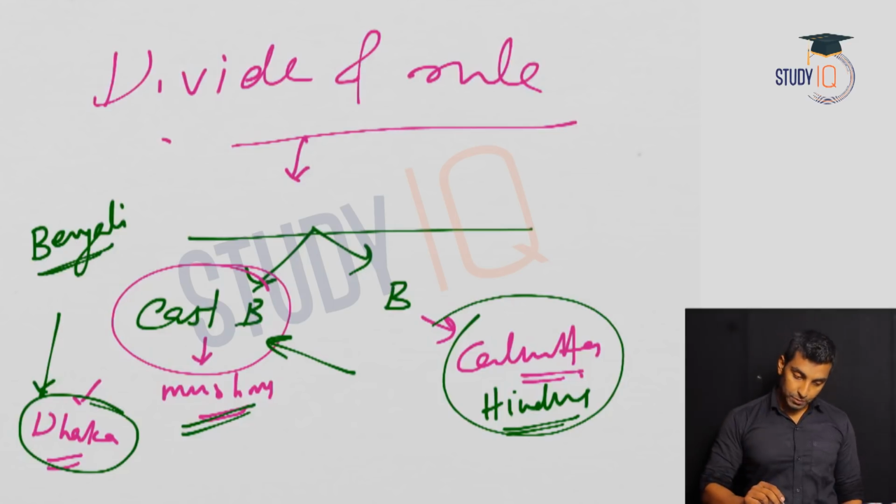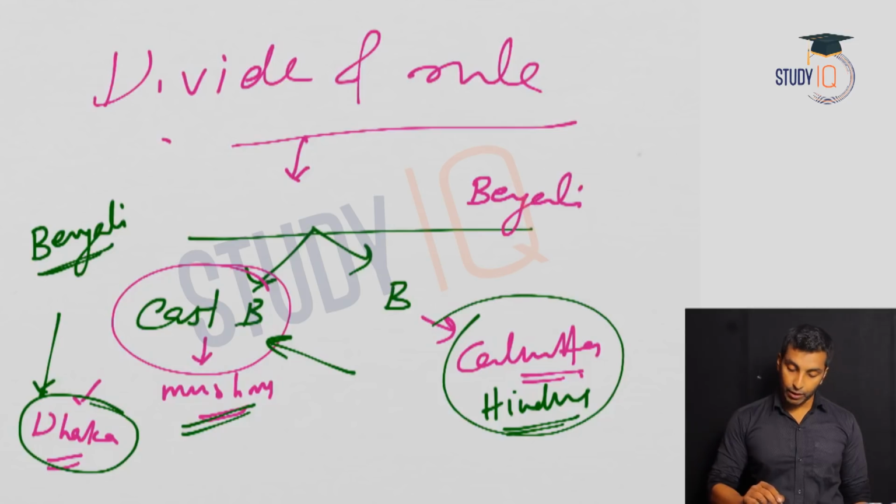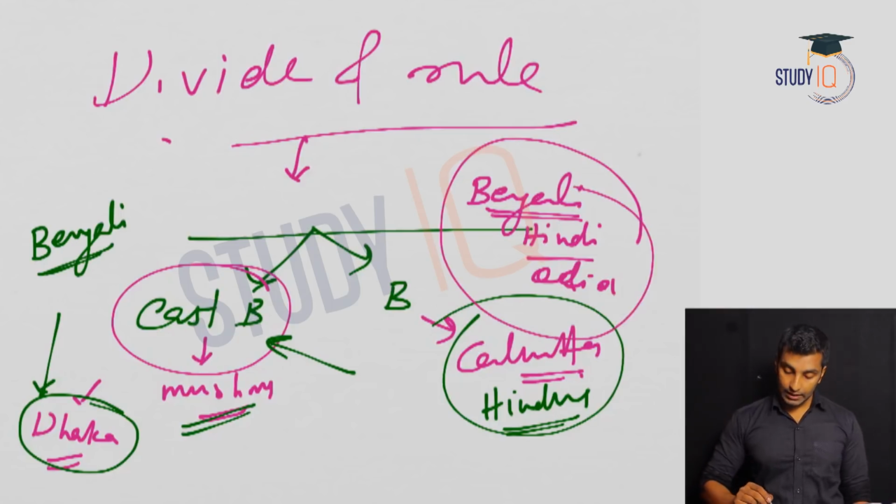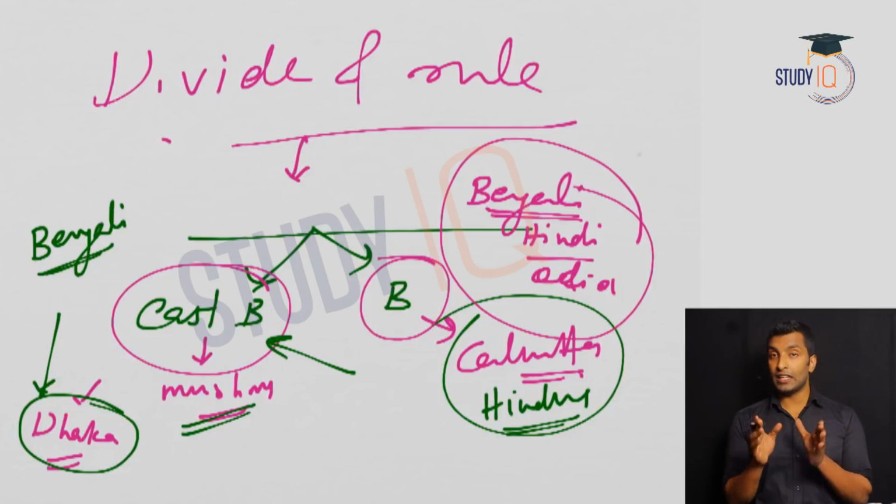Some people speak Bengali, some people speak Hindi, and some people speak Odia. So people speak three different languages in this region. Firstly, they created a division between Muslims and Hindus. Secondly, within Hindus, there is a division on the basis of language: Odia speaking, Hindi speaking, and Bengali speaking people.